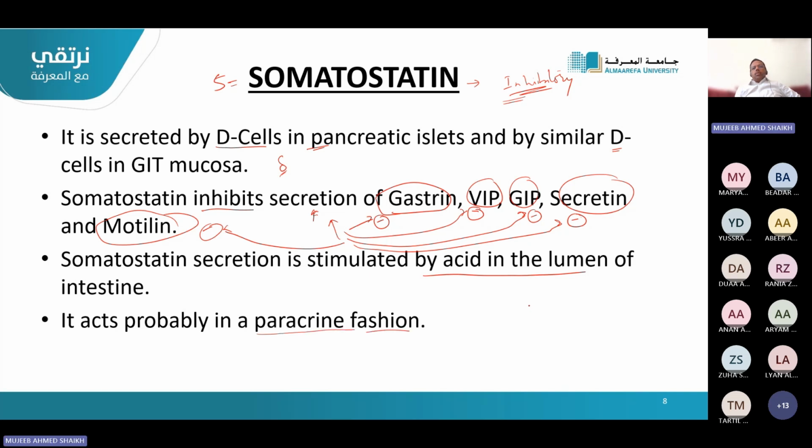Paracrine, not endocrine. Endocrine means, suppose this is a gland. If it is secreting something, it will go to the blood. This is endocrine. But here it is acting through paracrine. That means if these are the cells or glands which are secreting somatostatin, it will act on the nearby tissues. Here also some other tissues. This is called paracrine. Nearby, in the vicinity of that area, whatever organs or cells come over there, somatostatin will be acting.